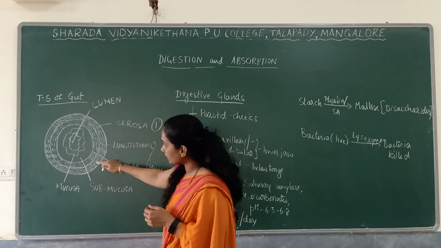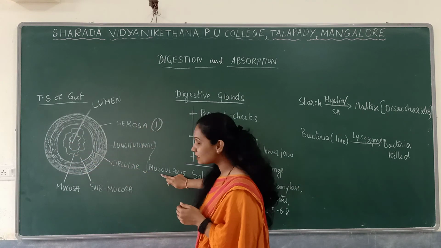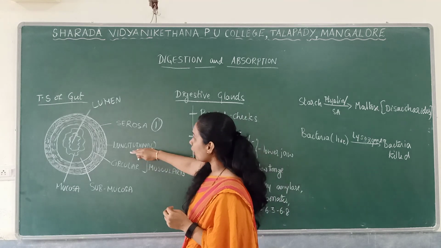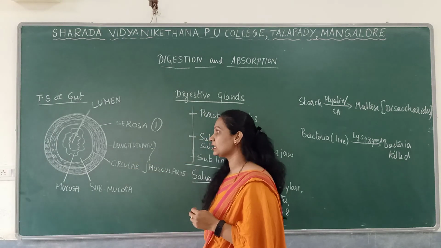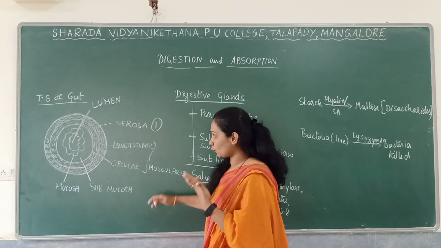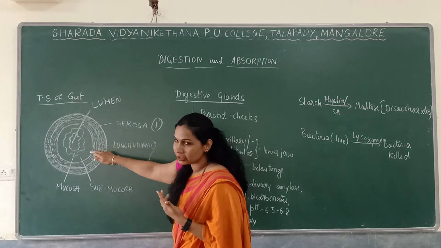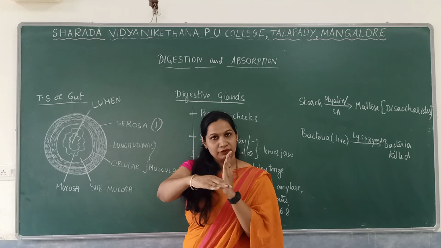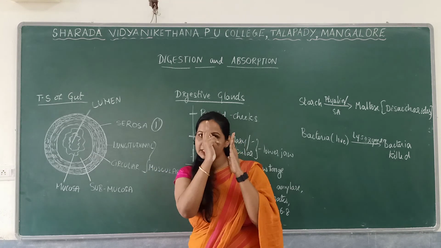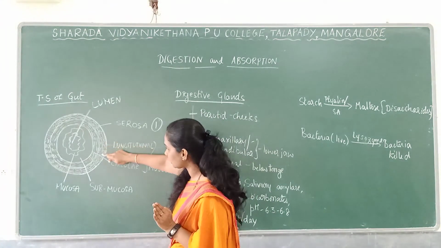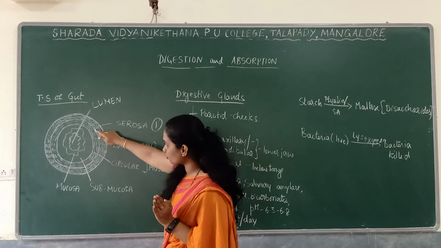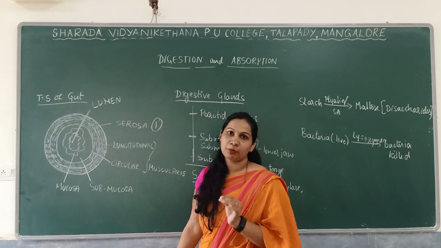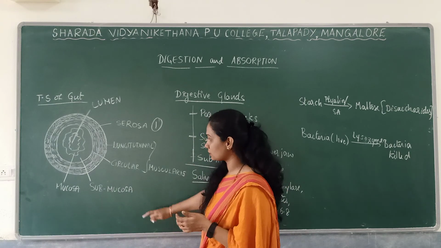The next layer is known as the muscularis. There are 2 types of muscles, outer longitudinal muscles and inner circular muscles. Though the diagram looks like outer circular, inner longitudinal, we are taking a transverse section. When you take a transverse section of this tube-like structure, it looks like this. Outer longitudinal, inner circular muscles. It is mainly made up of smooth muscle.